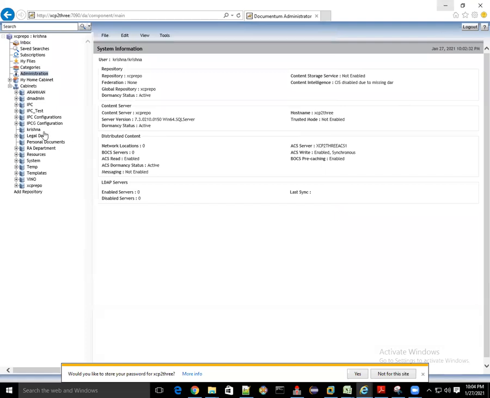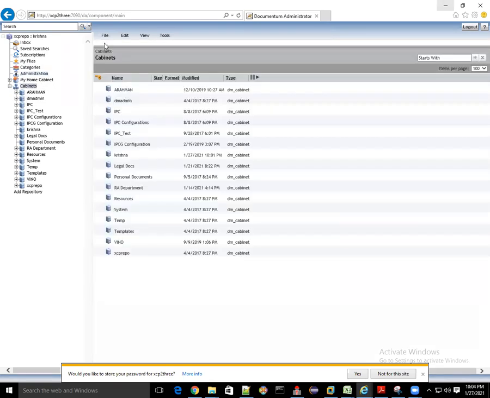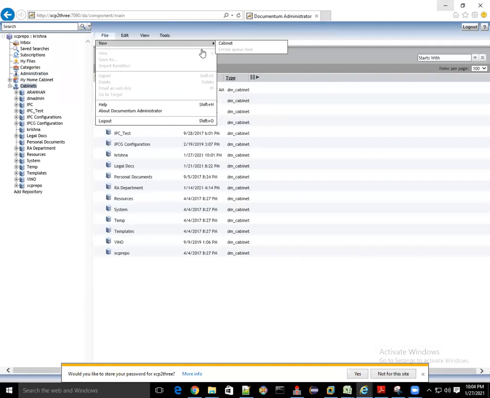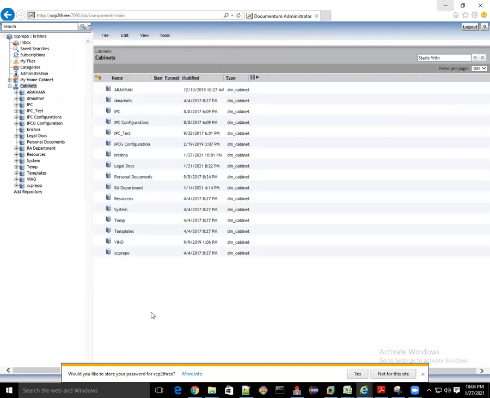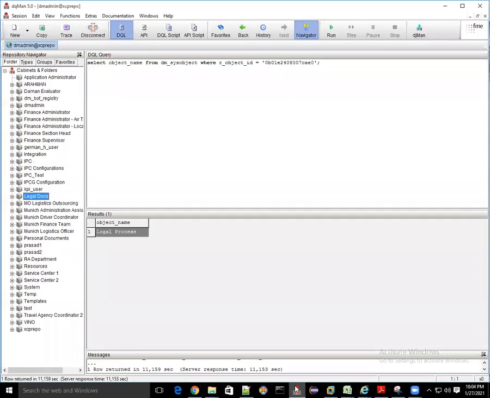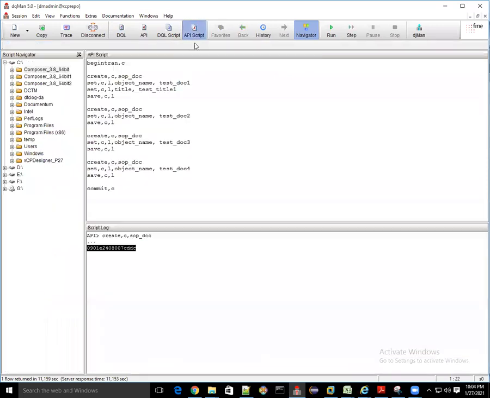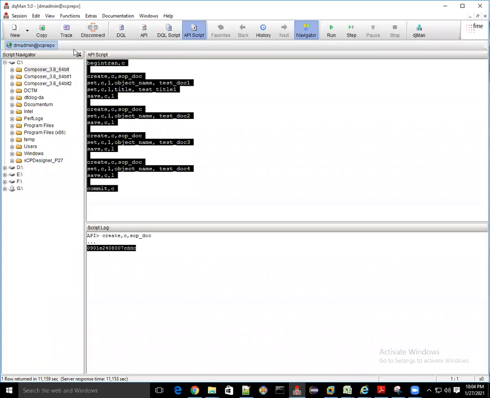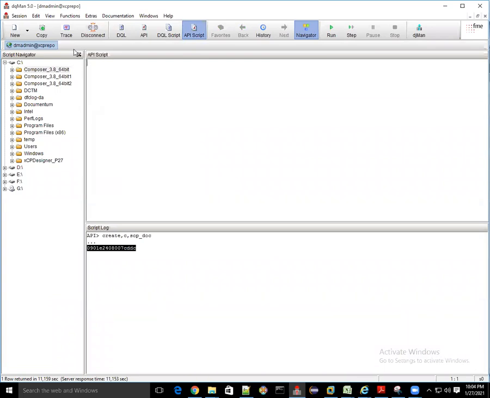Now, see, we logged in with Krishna. We have to create the finance cabinet first, and the cabinet is not there. I told you we can create it through DA: click on new, then cabinet. But let's assume we do not have access to DA, so we need to look for other options. We have API scripts, so we'll create the cabinet through API.